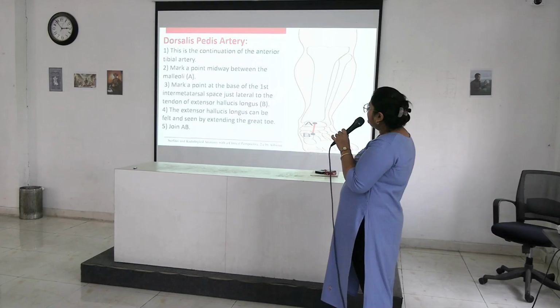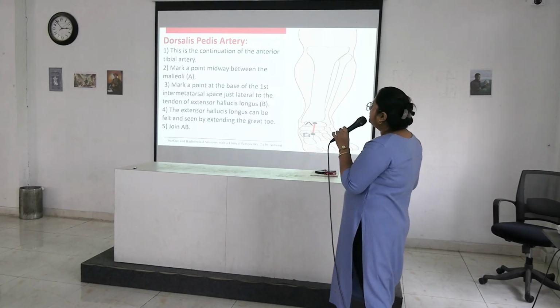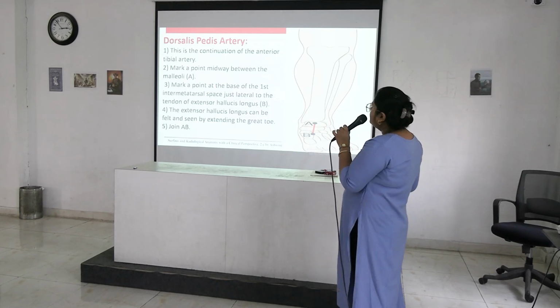Next is dorsalis pedis artery. This is also very frequently given. Dorsalis pedis artery is the continuation of the anterior tibial artery, and point.